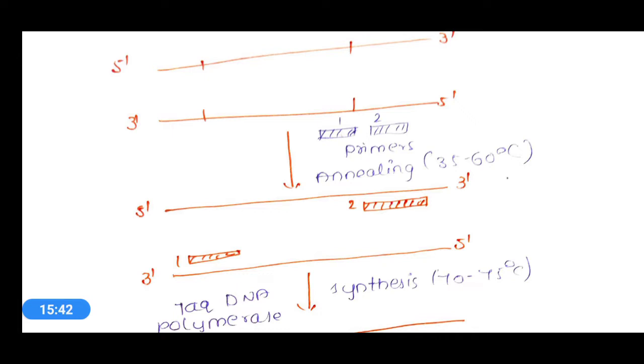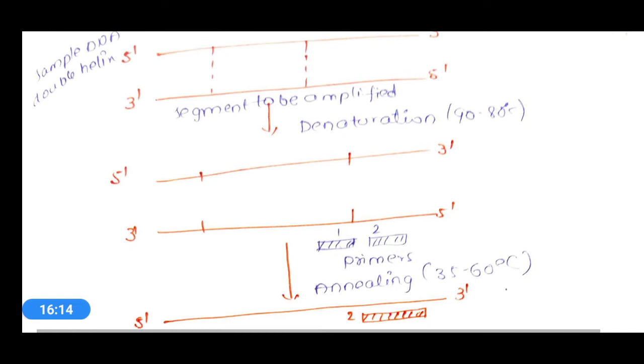And here the sequences are located at the 3' end, and those 2 primers will bind to the desired segments of the 3' end of the single stranded DNA. This is how annealing is carried out, and this annealing step is completed in less than 1 minute. So this is about denaturation and annealing.